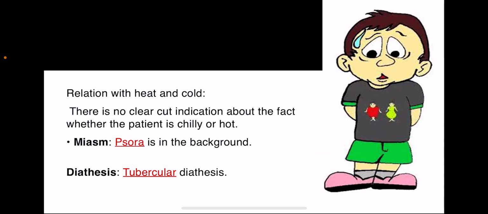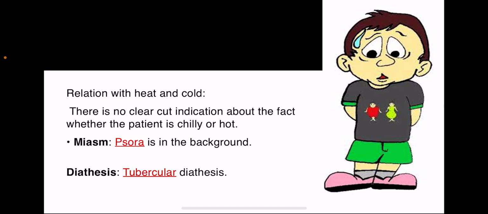The relation with heat and cold. Thermally, there is no clear-cut indication whether the patient is chilly or hot. We don't have a clear-cut indication. Is the patient hot? No, we don't know. It could be ambithermal. It could be fluctuating between heat and cold.